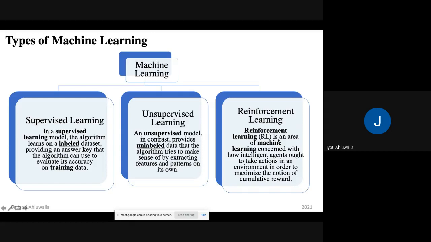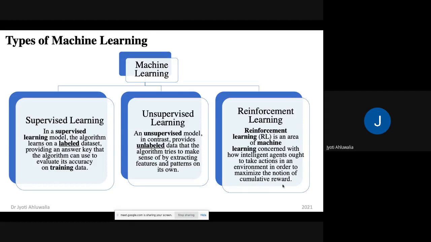Reinforcement learning is an area of machine learning concerned with how intelligent agents ought to take actions in an environment to maximize the notion of cumulative reward. So if a game is being played, if the computer is not playing it well, it will be penalized, and if it is playing well, it will be rewarded. So the accumulation of points will be more when there is reward.